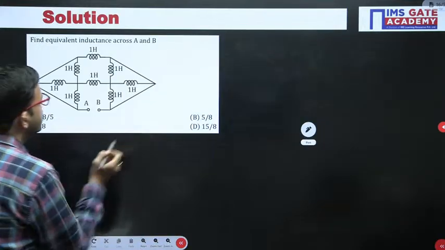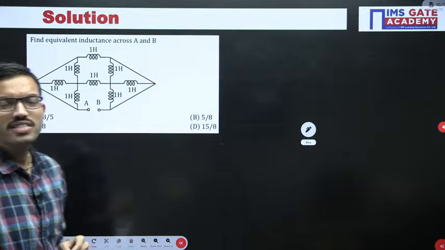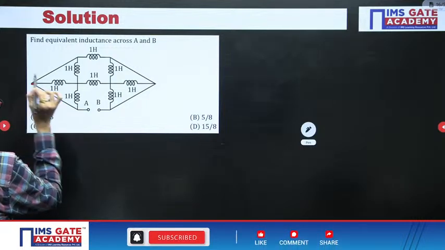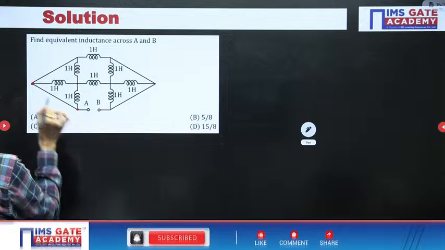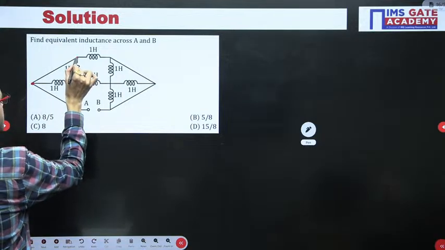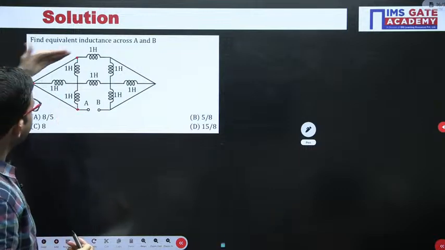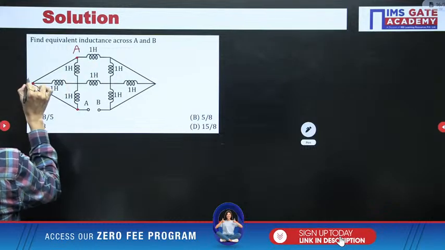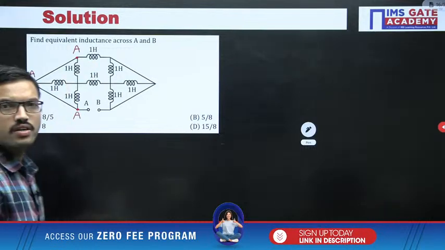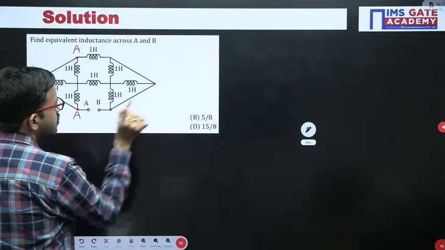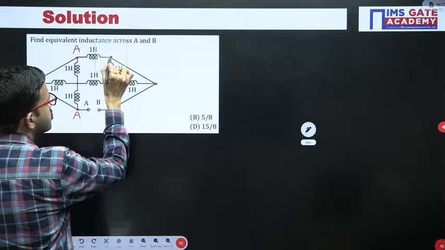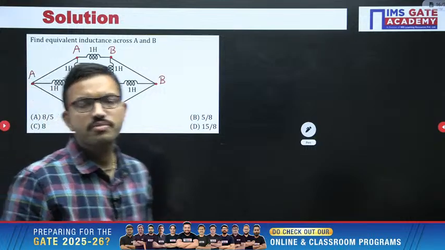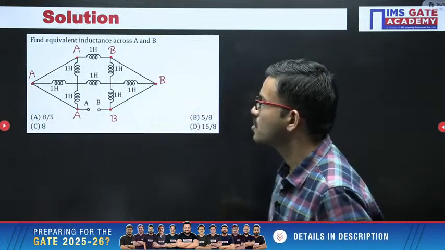So in this question, with respect to the terminals A and B, we have to find the equivalent inductance. Just like the earlier questions, I am labeling the nodes. This point is the same as this point, and that is the same as this point also, because here you have one line and here also one line. That means all these points are the same. Just for reference I am putting the same node A. Similarly this node, this node, this node are all the same, node B. This is the first and foremost observation. Once you catch this, after that you can easily solve this question.